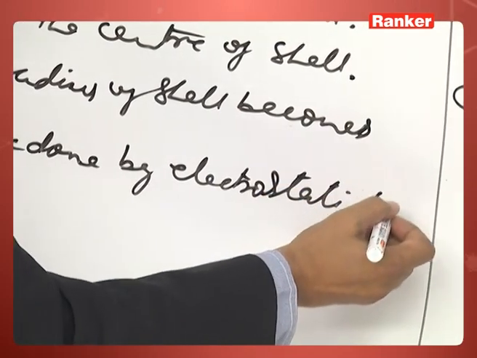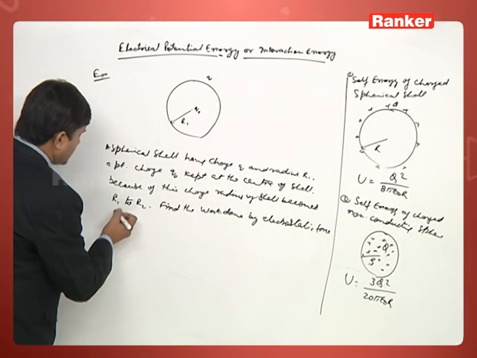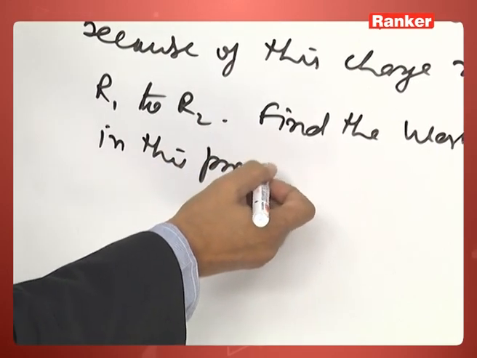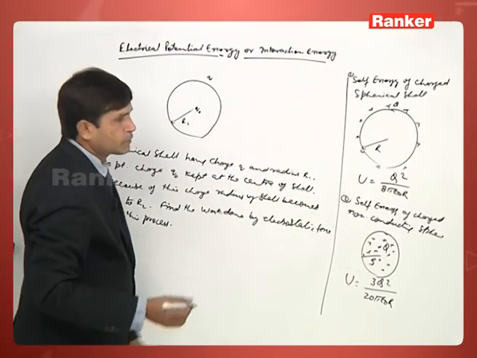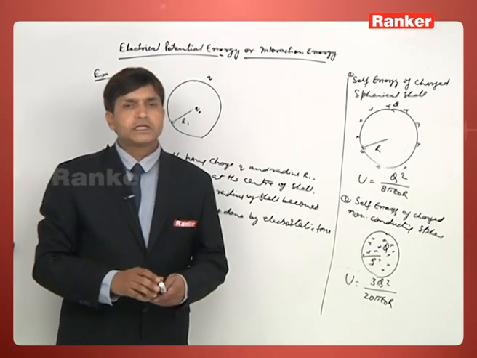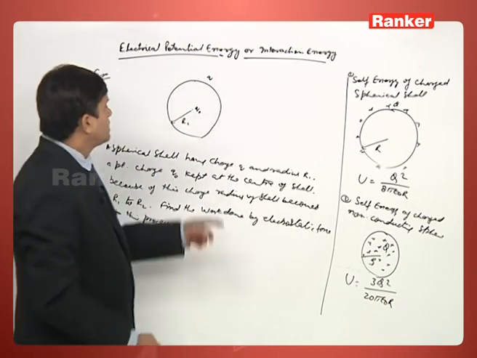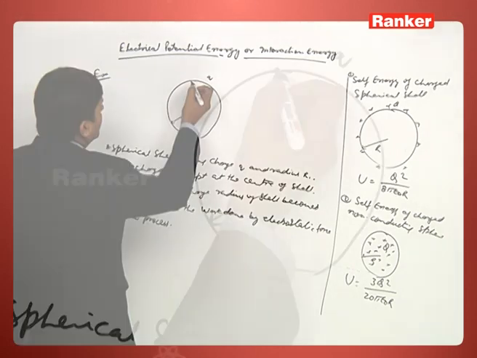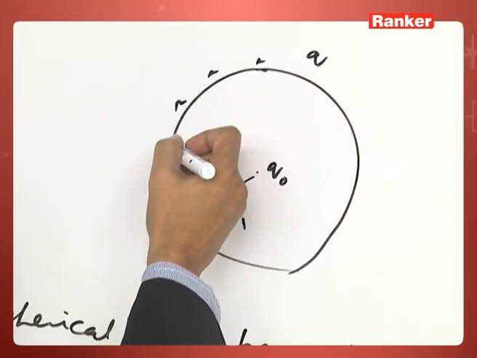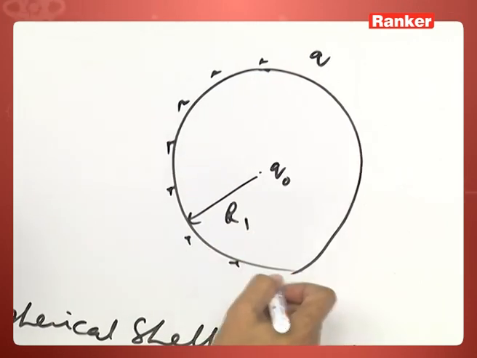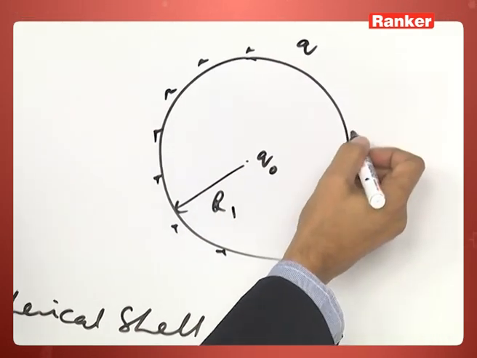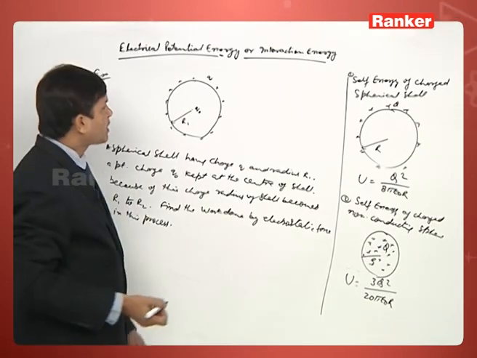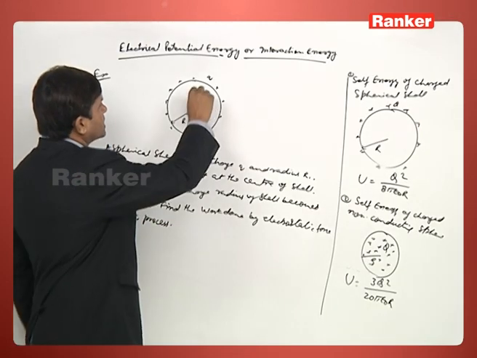This is the question. Question is very simple. It is given q charge is distributed on the surface of a shell like this and q naught charge kept at the center. So, what will happen due to this charge q and q naught?